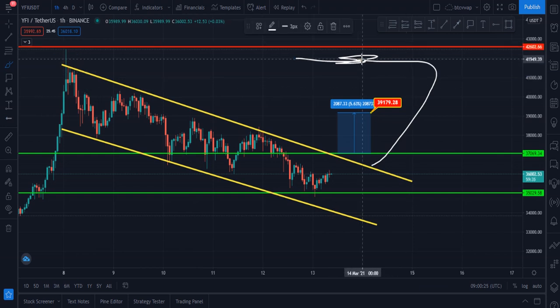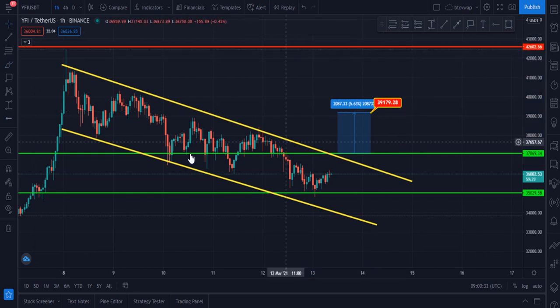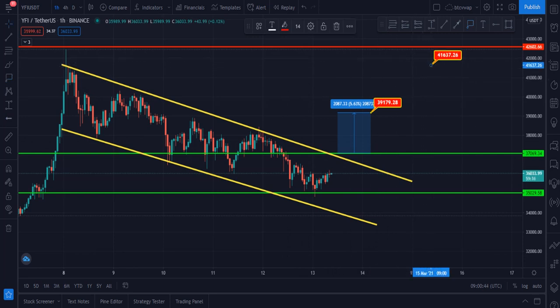Our second target is that zone, where this channel begins, $41,600. These are the two targets currently for YFI right now for me.